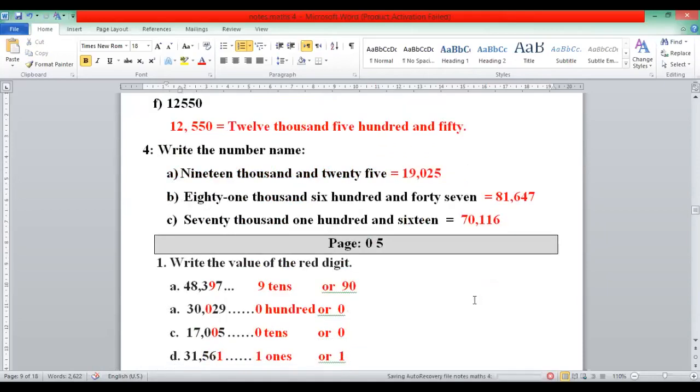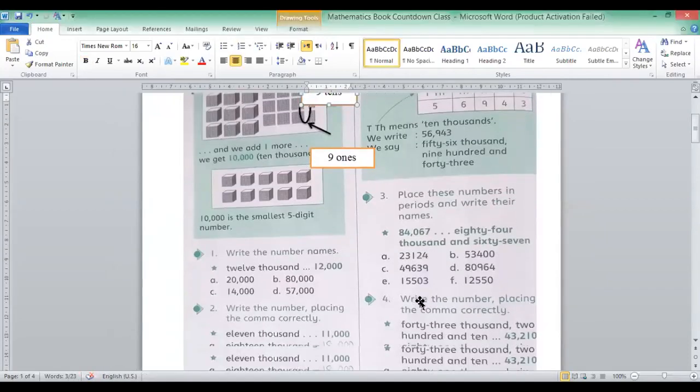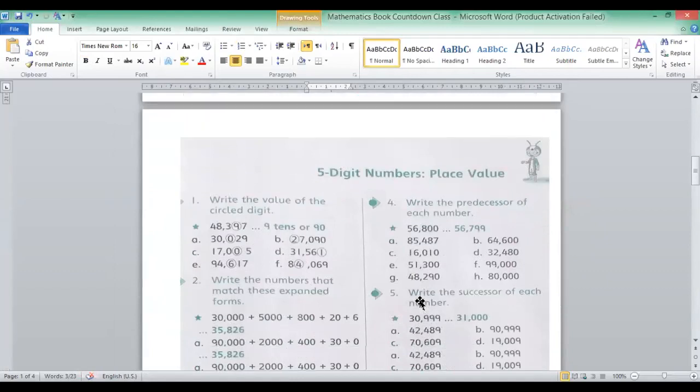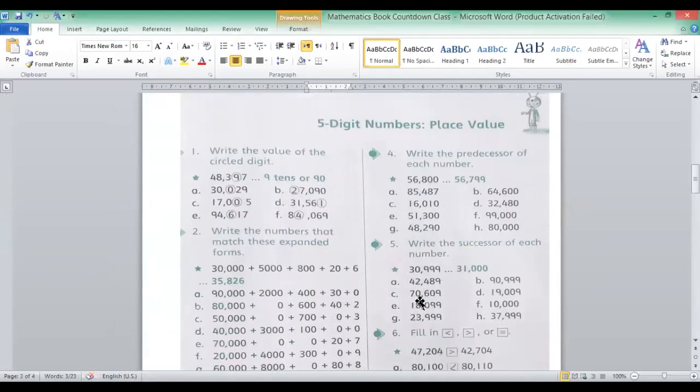Now I'm going to start page 5. First of all, I will share the book page with you. This is page 5.